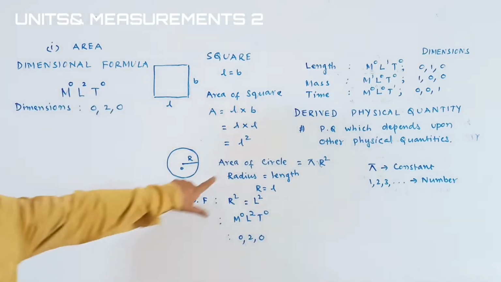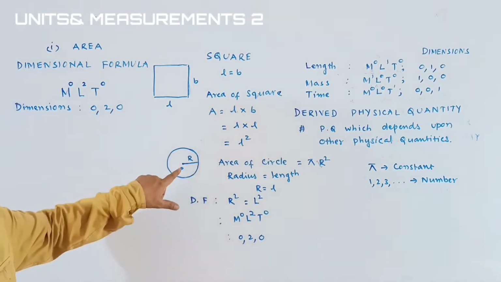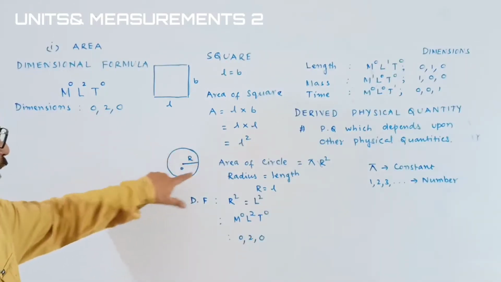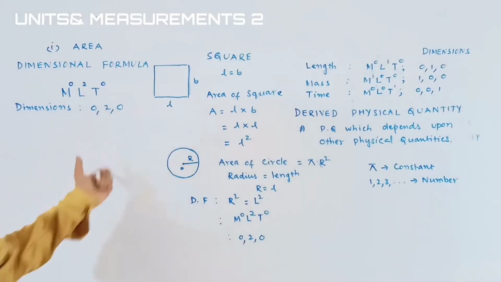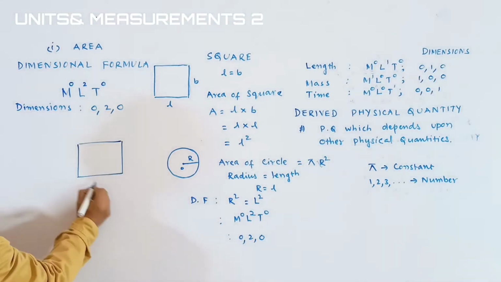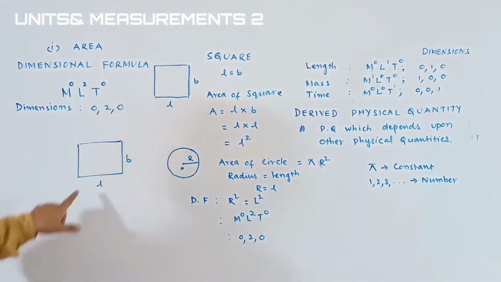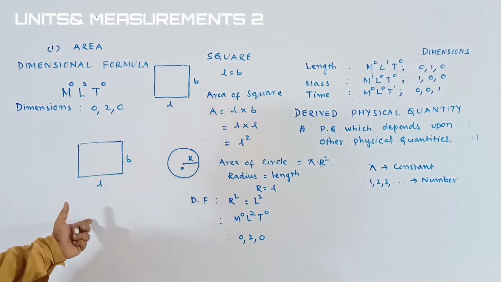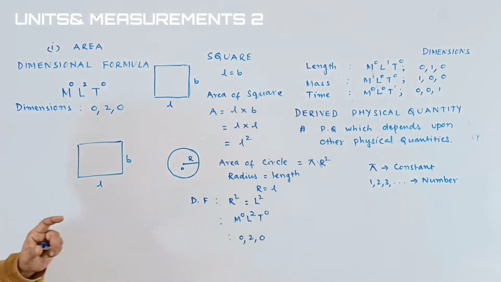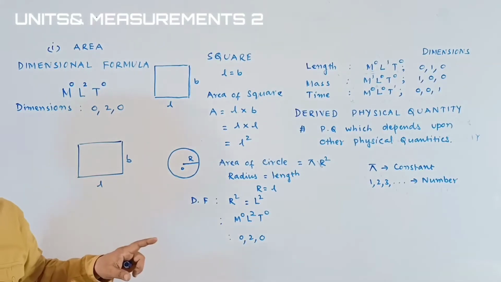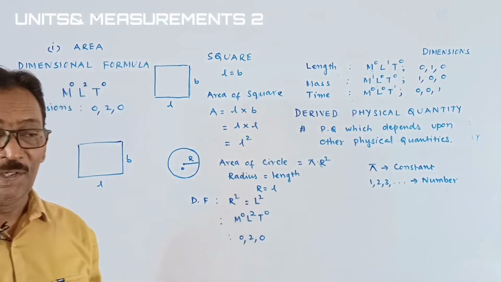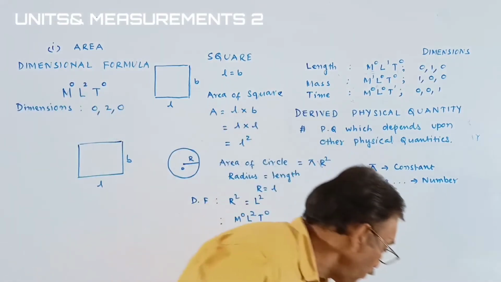Compare with the students. Whatever the area is, the area of a circular patch, or a square, or a rectangle, for example, you take the rectangle. It is the length and the breadth. Obviously, length is length only, and breadth is also a length. We get the same thing. Understood, students? I hope you understood how to write the dimensional formula of a derived physical quantity. Let's go with one more, students.